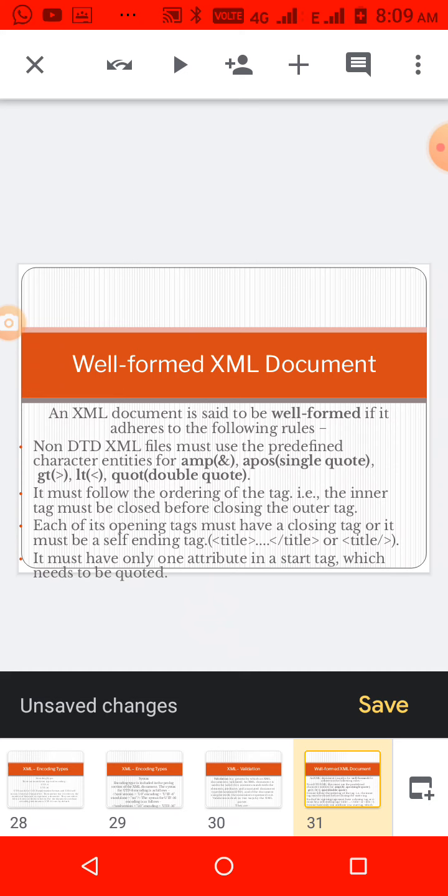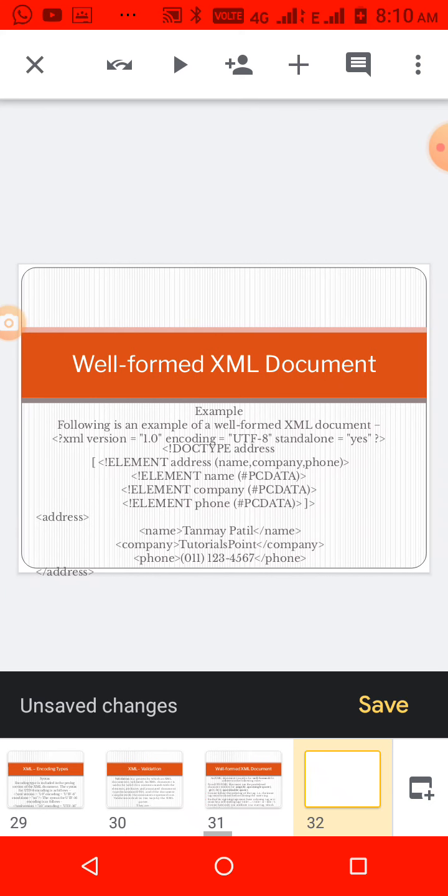That is, if we are using greater than, less than symbols, we have to use the ampersand symbol. And then the rules must be followed while writing, that is, the order of the tags, and the inner and outer tags must be closed in a proper way. And then while writing the properties of tags, attributes must be specified in a proper way.